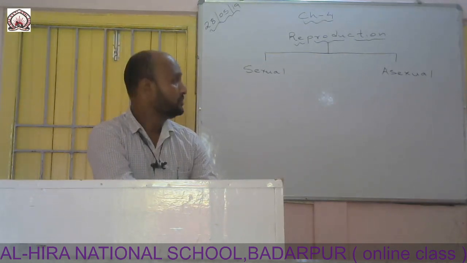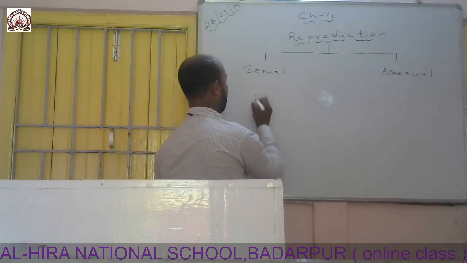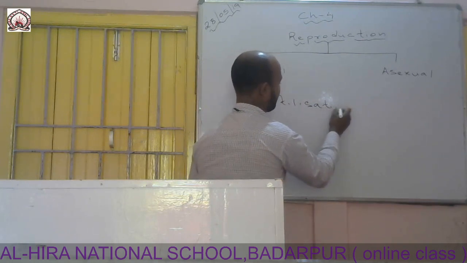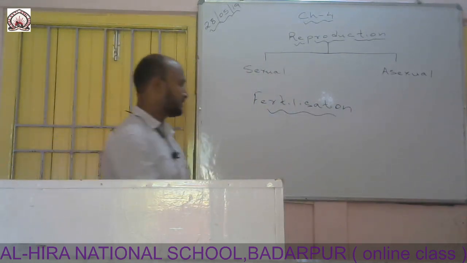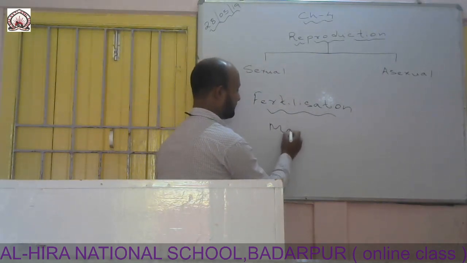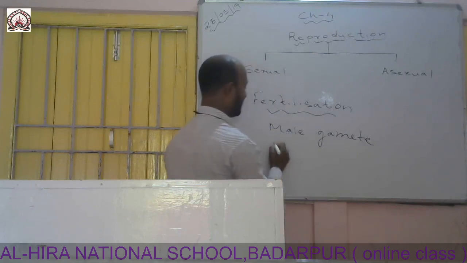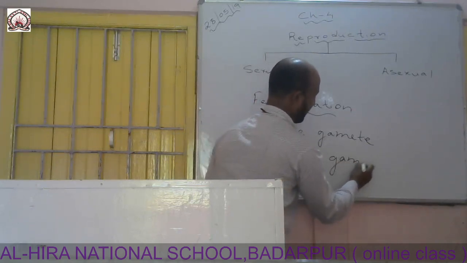The process of the fusion of the male and the female cell is called fertilization. The male cell is known as male gamete, and the female cell is known as female gamete.